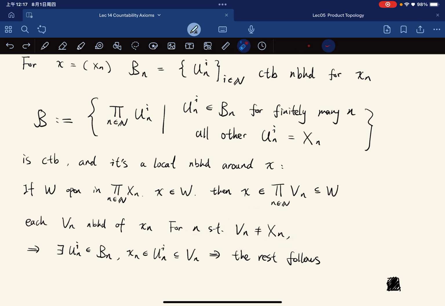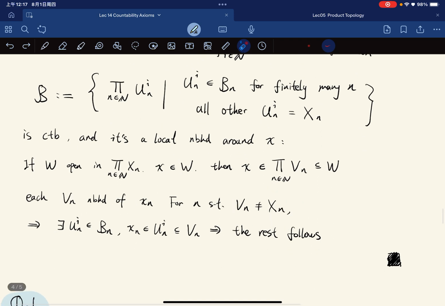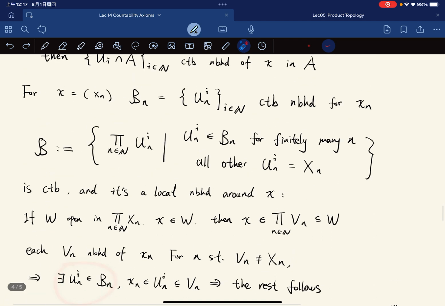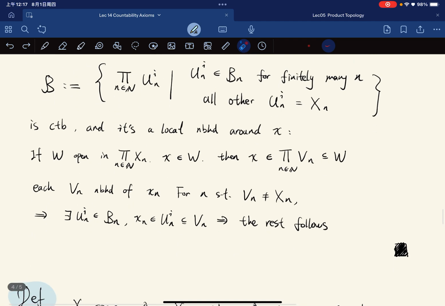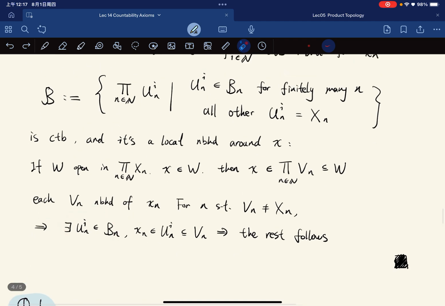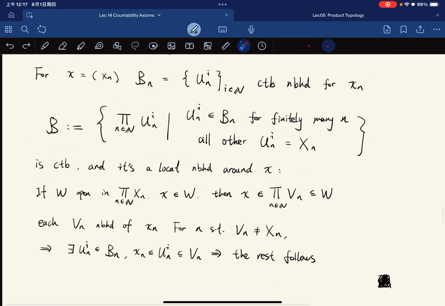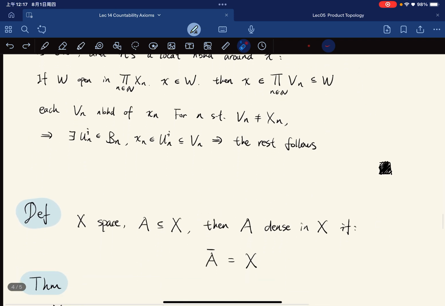For those n, we have the local neighborhood basis back here, such that x_n is in U_n, contained in V_n. And we just take the product, and the rest follows. And the first countable case follows similarly from the second countable one.